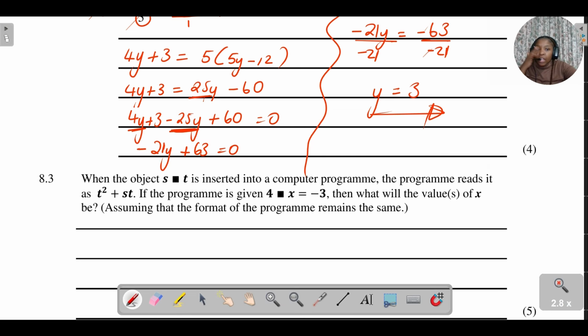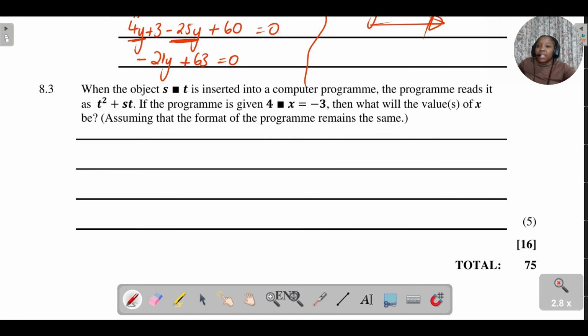Right. Then last one, it's a problem solving situation. With this problem solving question here, they're saying when the object st is inserted into a computer program, the program reads it as t squared plus st. So it basically means that the computer reads st as t squared plus st.